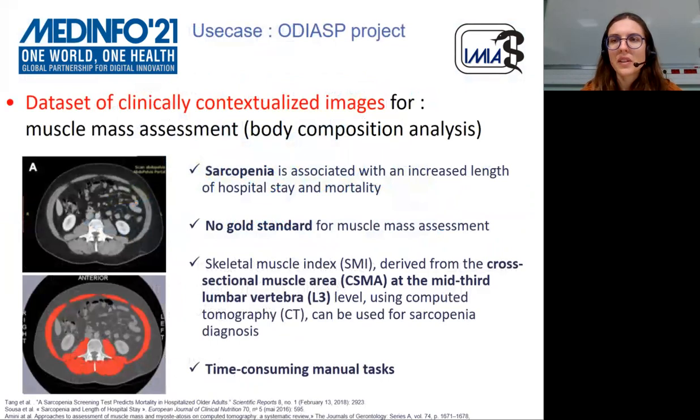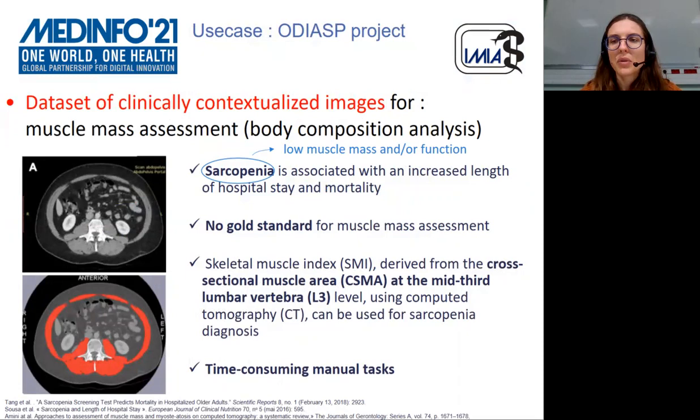This video presents a specific PREDIMED use case, the ODIASP project, for which we want to build a clinically contextualized image dataset. The objective of the ODIASP project is to develop and evaluate some tools to automatically estimate the muscle mass of patients in order to better diagnose sarcopenia. Sarcopenia is defined as low muscle mass and/or function and is associated with increased hospitalization time and mortality. Currently, there is no gold standard for the assessment of muscle mass.